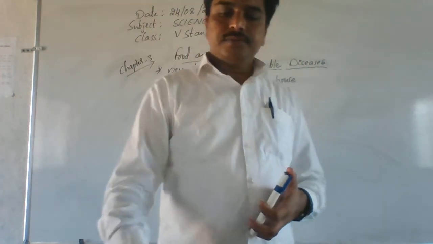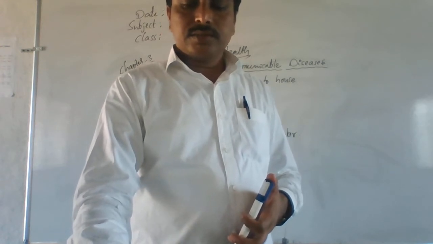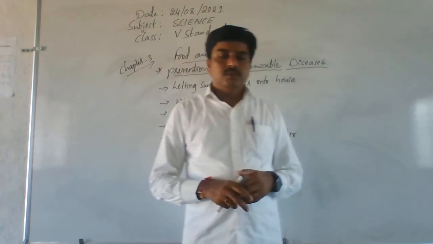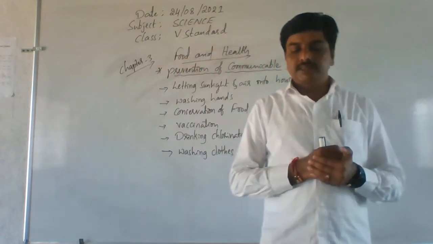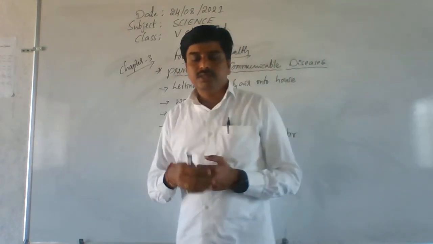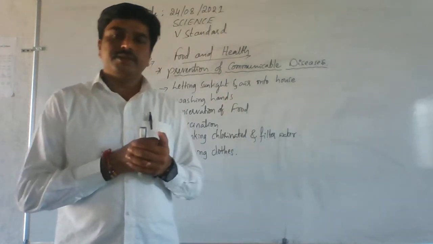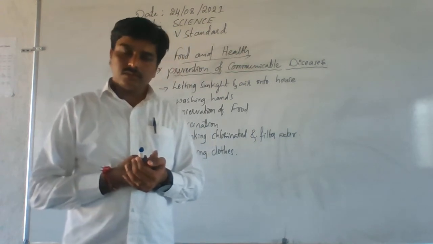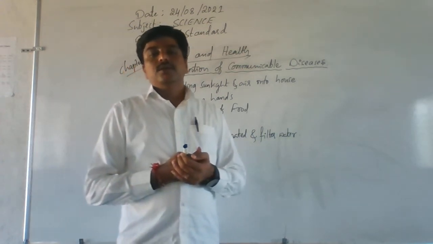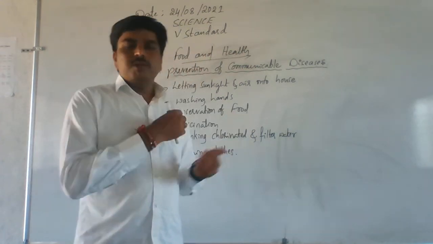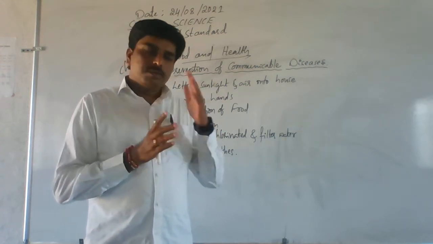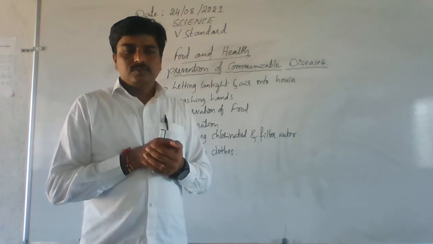So already in last classes, we were discussing how these diseases are spread through human beings, through the different media. They are all communicable diseases. They can spread through different media from person to person.